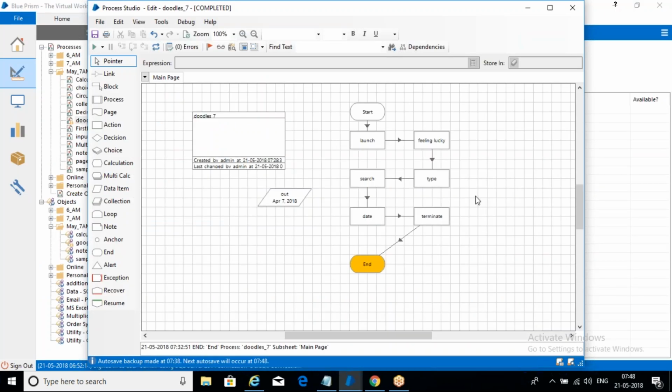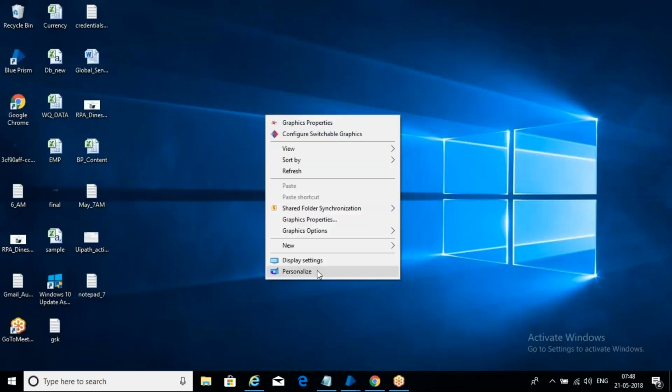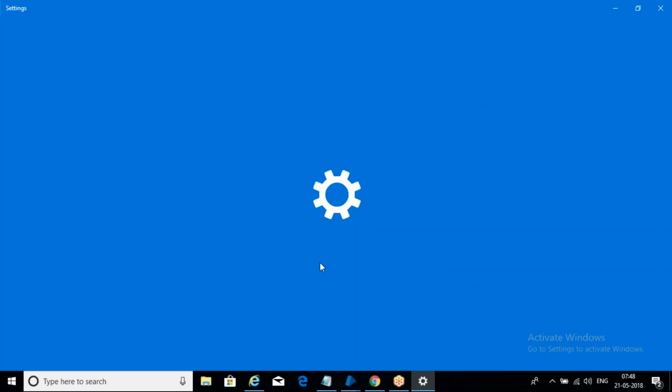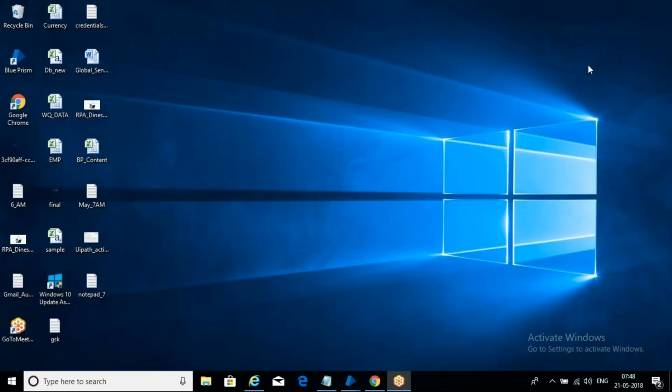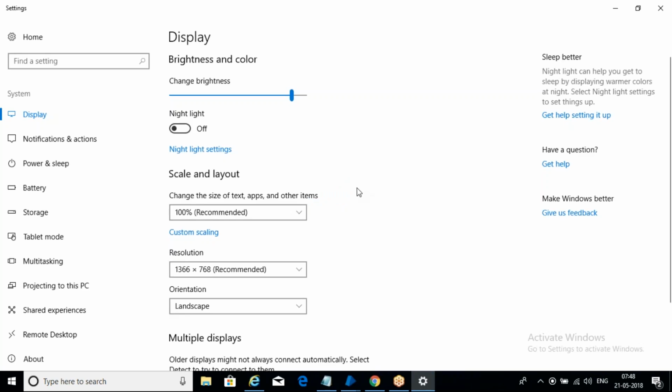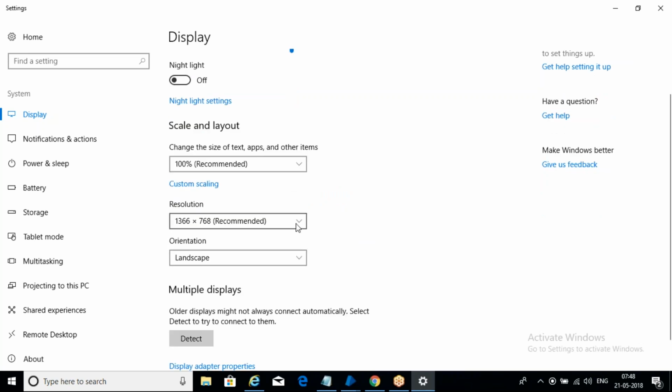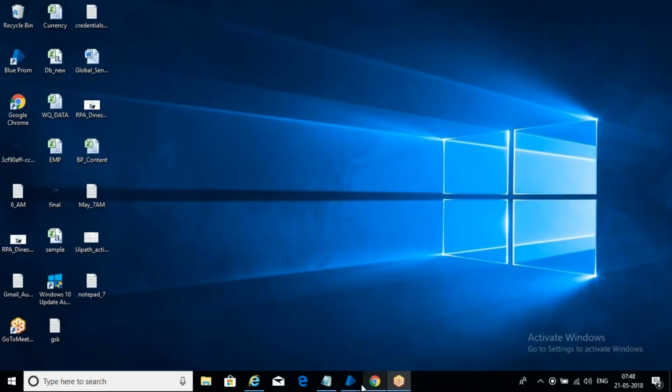If you right click, see this, personalize, display settings. See this, 100% is recommended. Screen resolution should be recommended or 100%. So cross check this one.